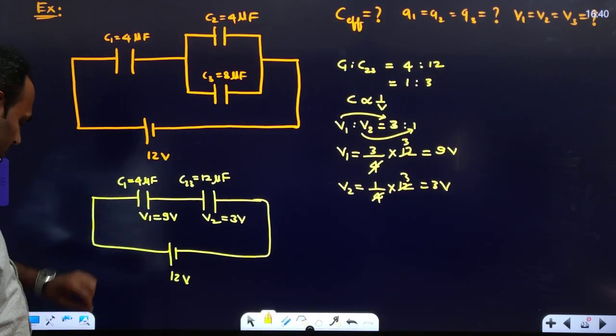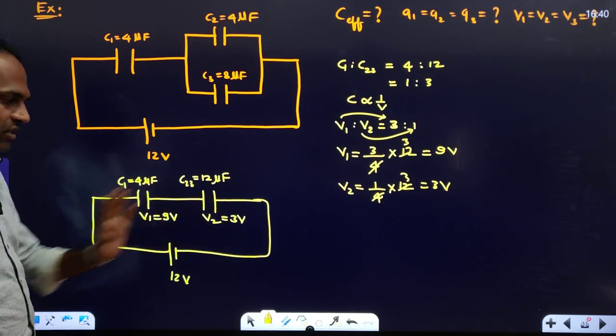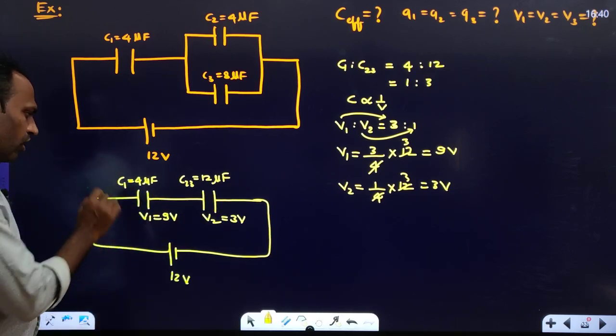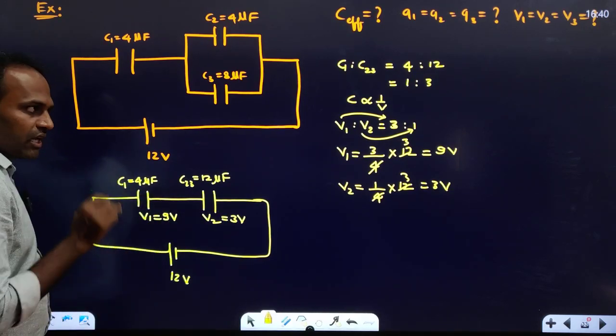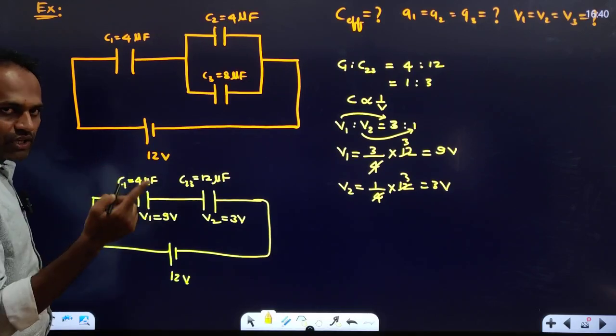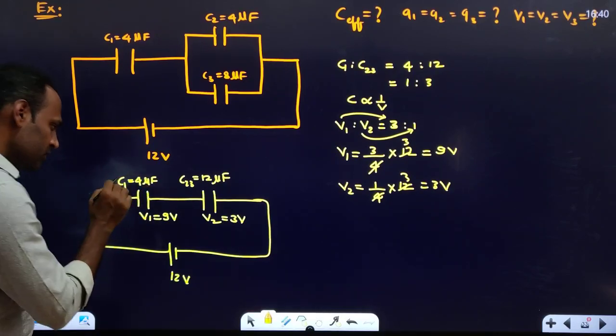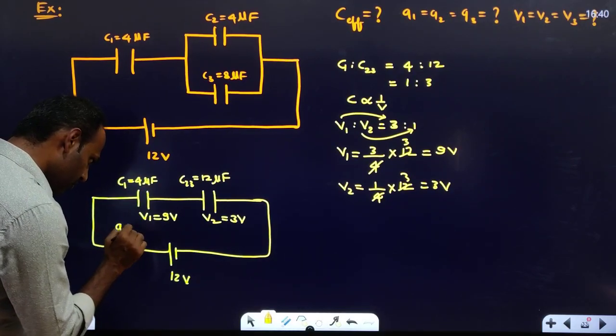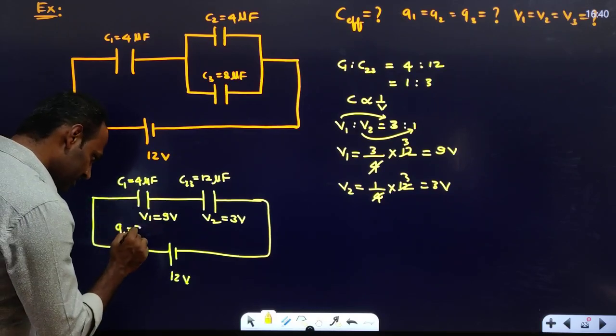Voltage ಯಾವ ತರ ಡಿವೈಡ್ ಆಗ್ತದೆ, voltage ಎಷ್ಟು ಬಂತು ಅಂತ ಗೊತ್ತಾಯ್ತು. 9 volt, 3 volt. Okay, you got capacitance, you got voltage. If you know C and V, you can calculate Q. Q is equal to C into V. So charge on the first capacitor, Q1, will be 9 into 4, 36 microcoulomb.